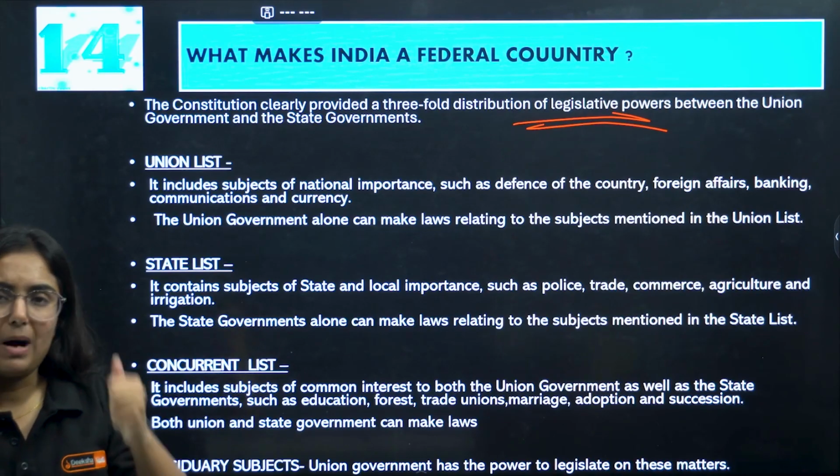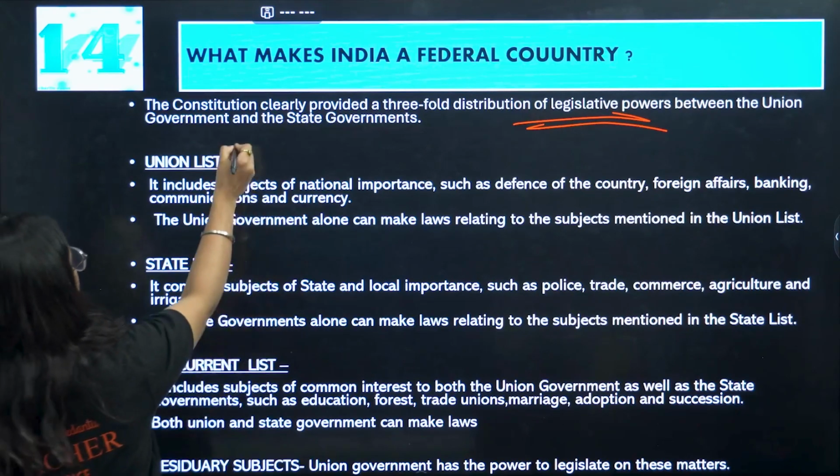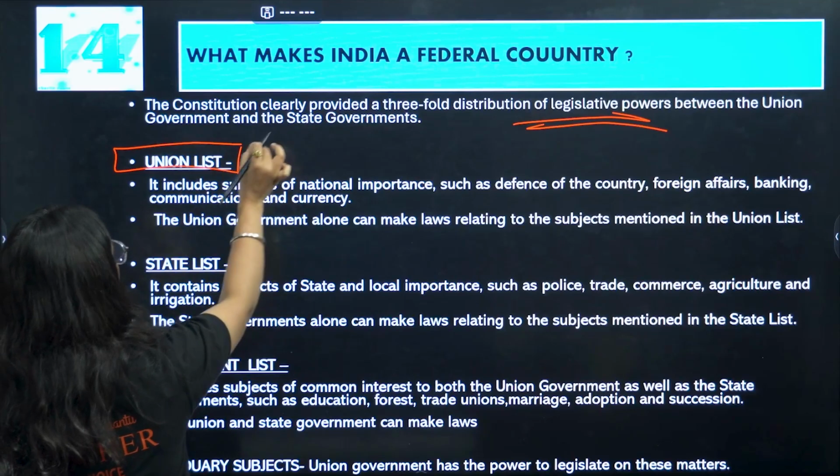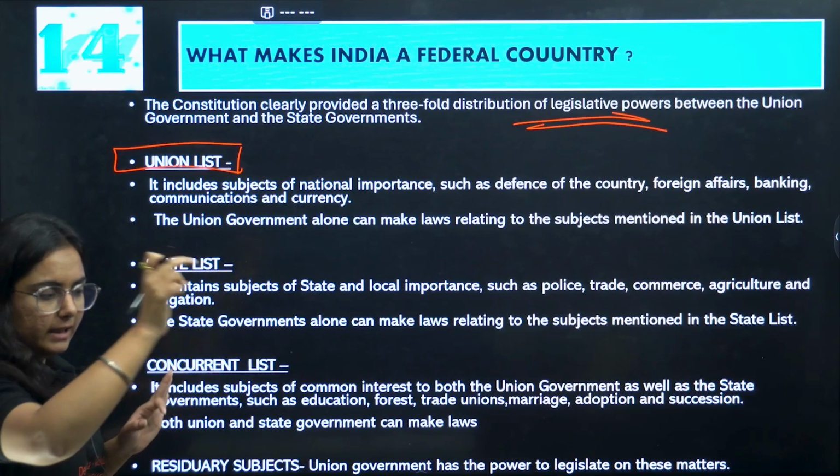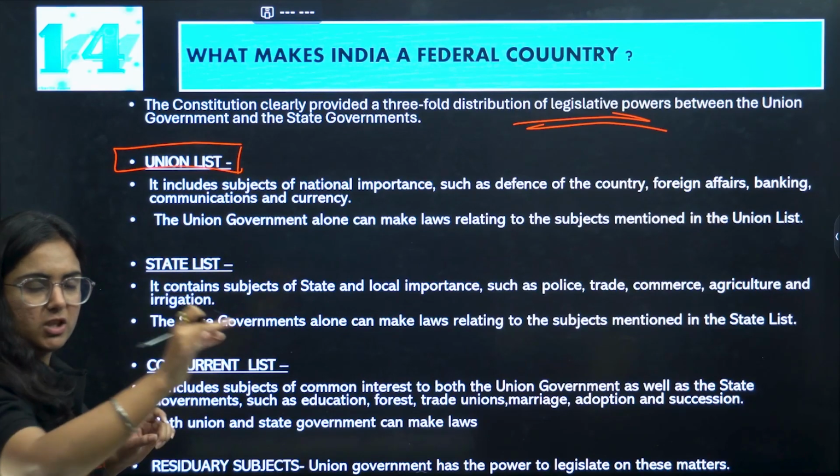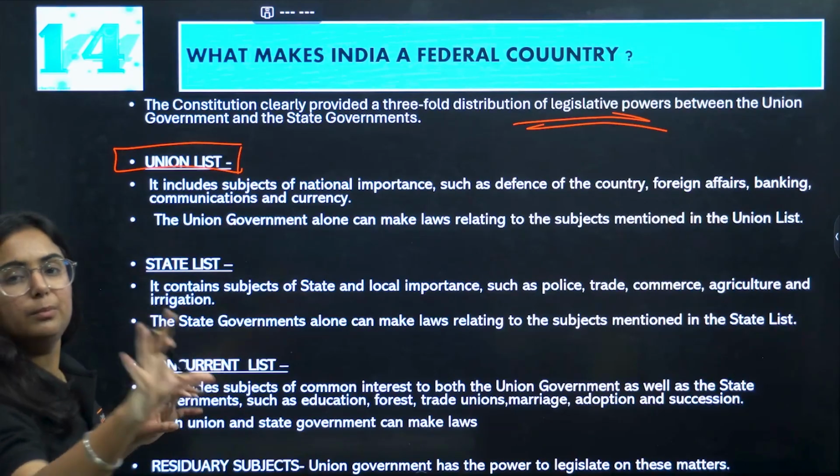We know that, and we know that India is a federal country, but India is a quasi-federal country particularly. Center is a little powerful in India. Let us talk about it. So they have done it with the help of lists. Okay, lists have been made. Subjects are added that this work will be done by this government.